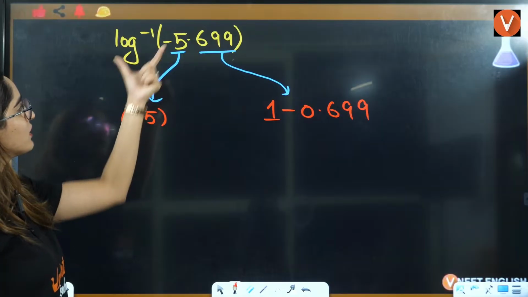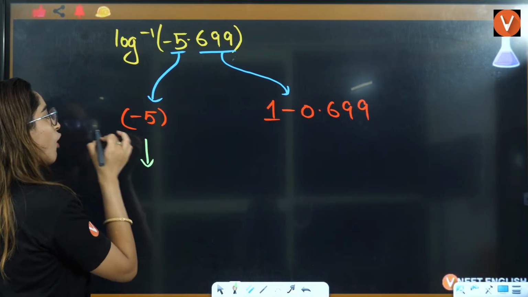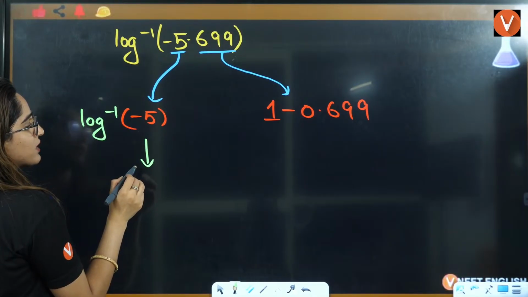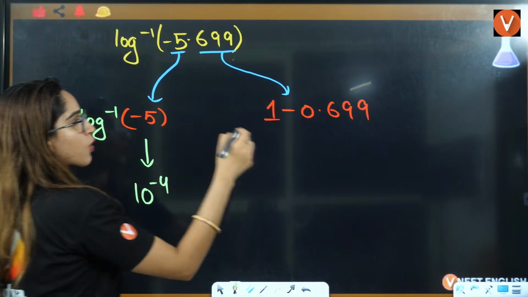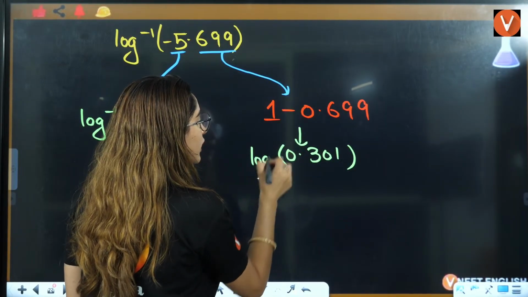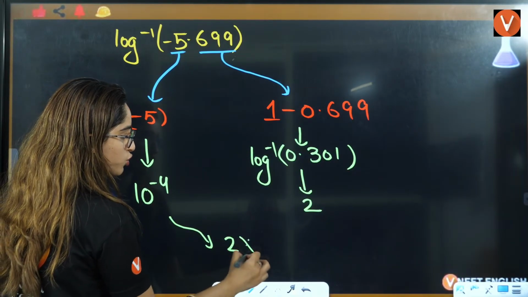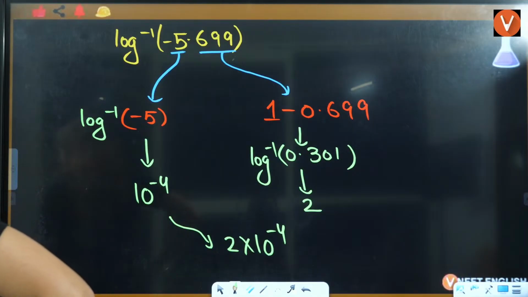Right? 1 minus 0.699. Okay. This is minus 5. This is 1 minus 0.699. So what is the value of log inverse of this thing? Log inverse of this minus 5, that is going to be 10 raised to power minus 4. Right? What is the value of this? This is going to be 0.301. What is the value of log inverse of 301? That is 2. So answer will be equals to 2 multiplied by 10 raised to power minus 4. Plus 6 minus 0.301.